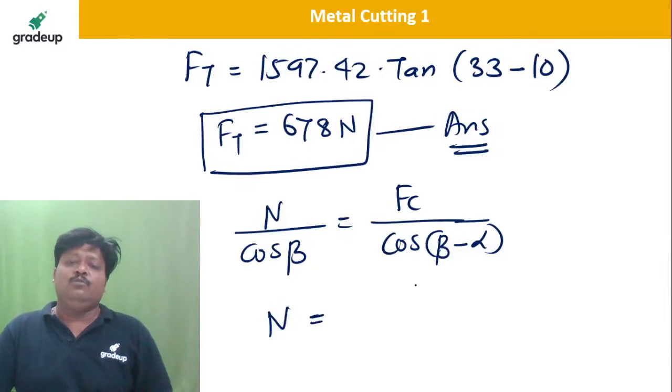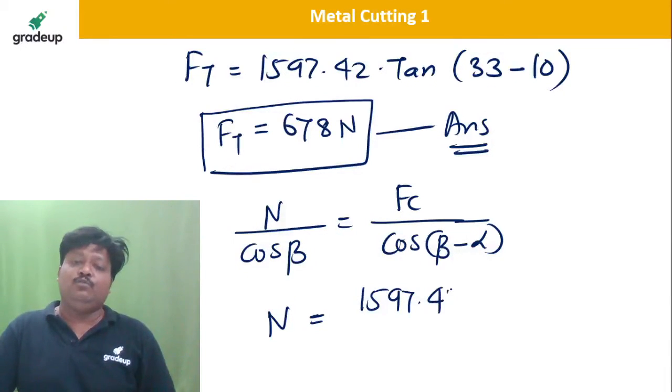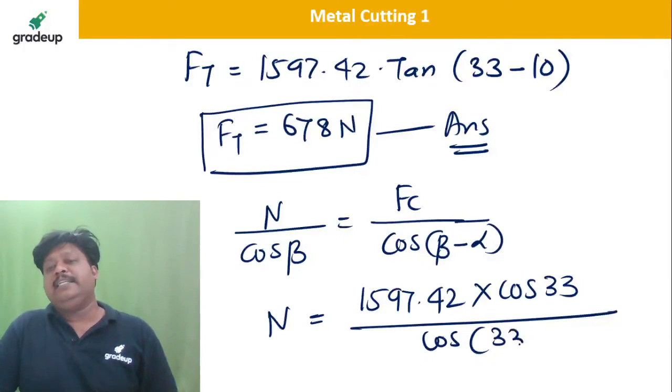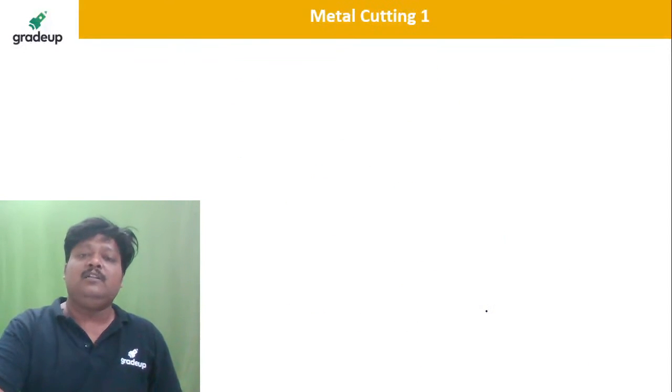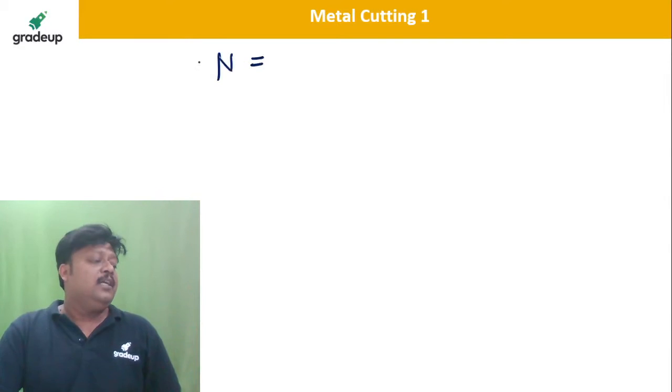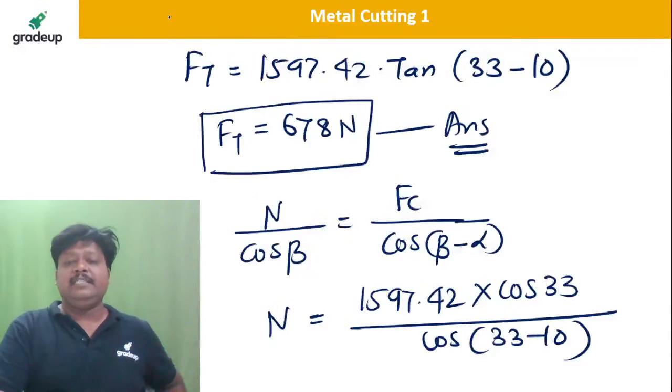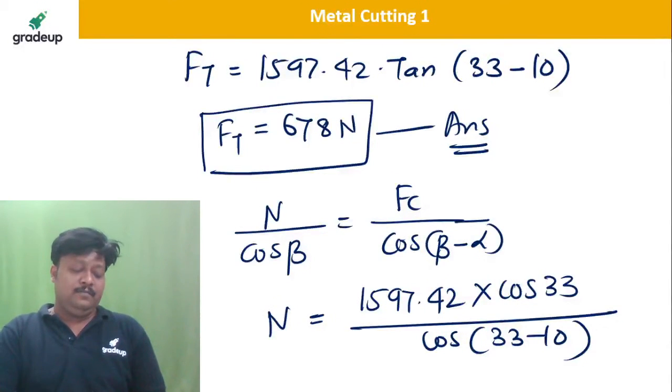So N is equal to Fc, how much was it? 1597.42 multiplied by cos of 33 divided by cos of (33 minus 10). Tell me how much is the normal component. How much did you get? I got 1502. Let me check: 1597.42 into cos of 33 divided by cos of 20. How much is it? 1455.